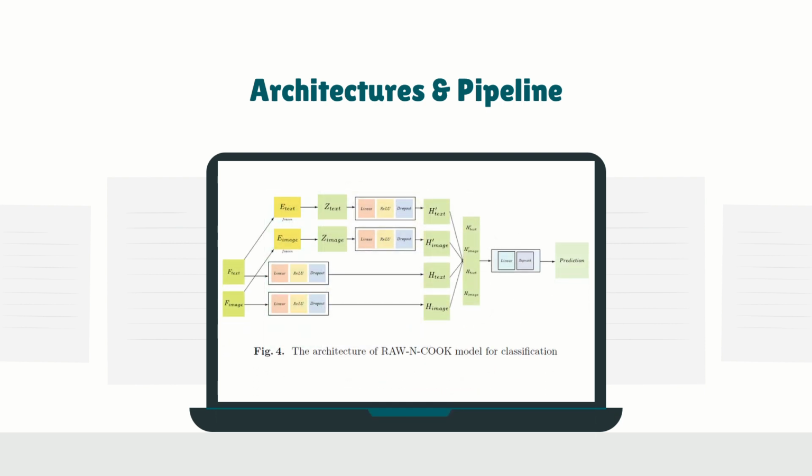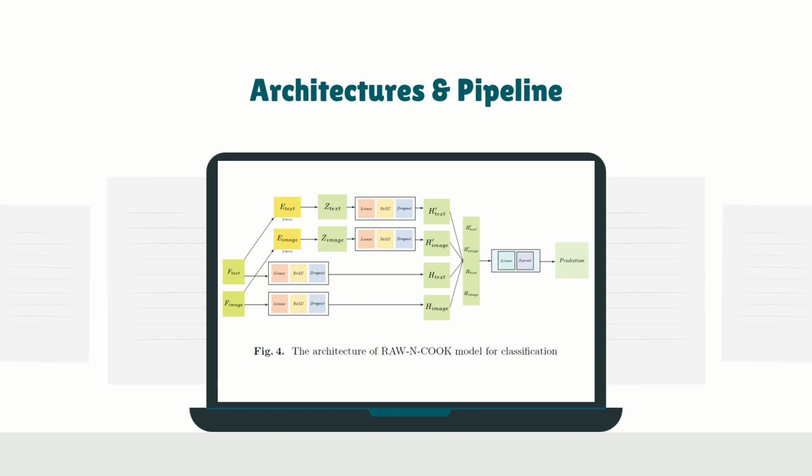Next, the Raw and Cook model. Here we take only the encoder part, e-image and e-text, of two pre-trained Chrome models and freeze them. That we already know. The intuition is that z-image and z-text are informative features because they were learned on a large unlabeled dataset. Therefore, encoders are frozen to keep what Chrome learned on unlabeled data. However, both z-image and z-text were driven by different tasks. If we only use z-image and z-text for classification, it is not too powerful. Therefore, they decided to fuse z-image and z-text, thus Cook features, with the original features outputted from the CLIP, f-image and f-text, raw features, thus the name Cook and Raw.